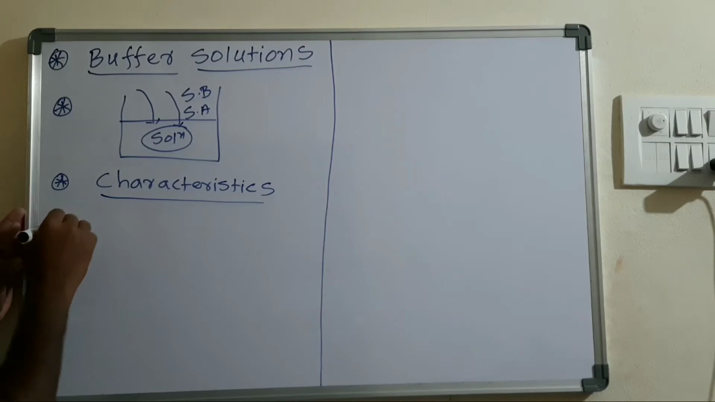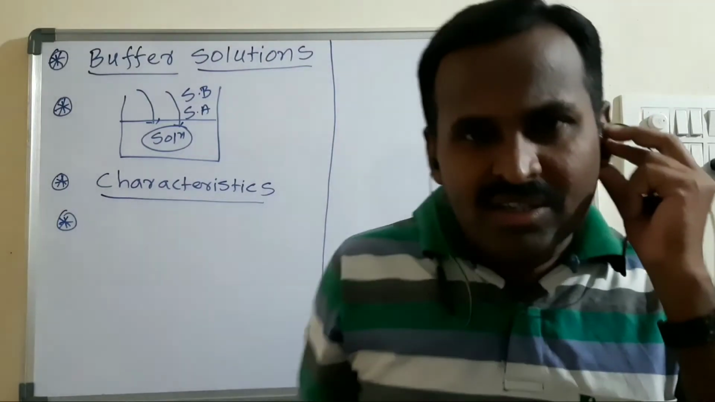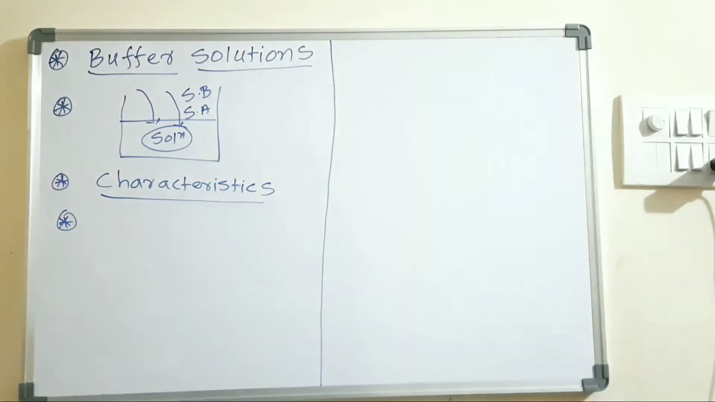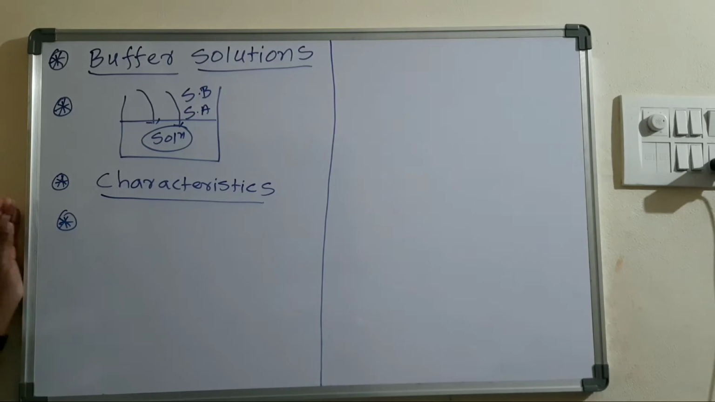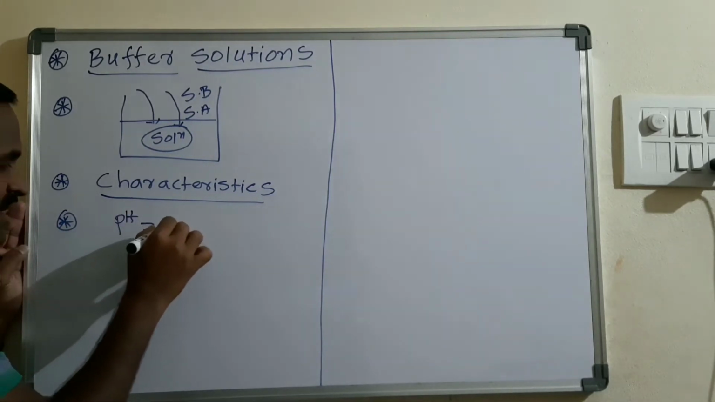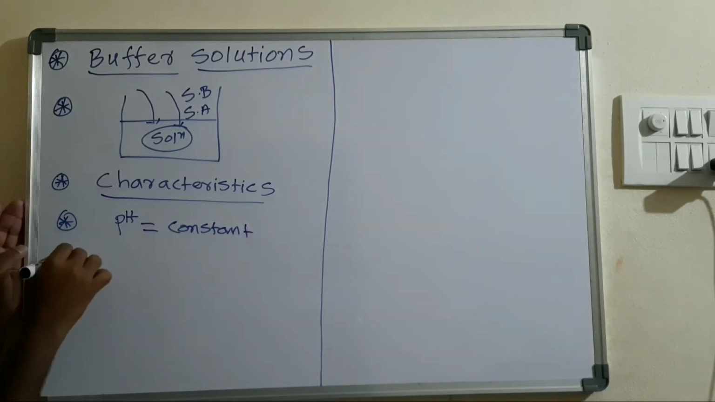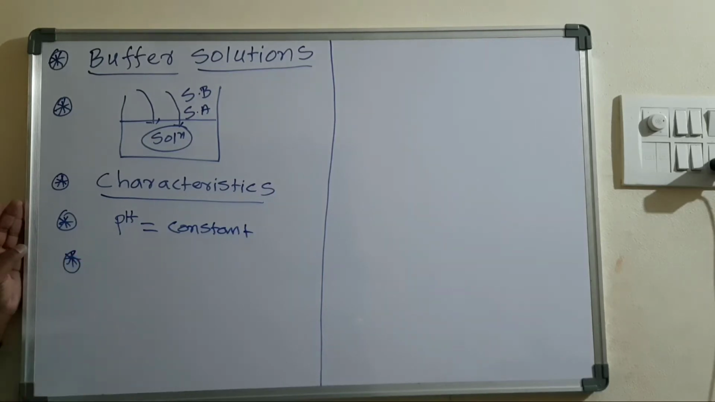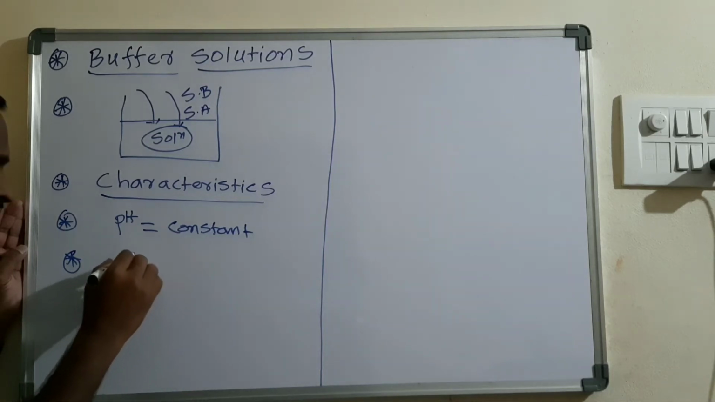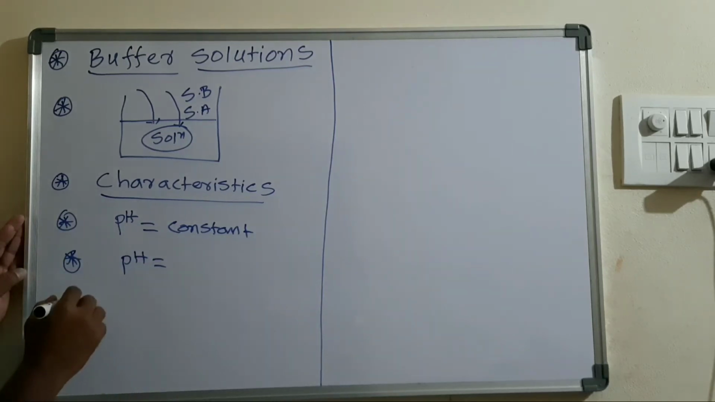The first characteristic of a buffer solution is that the pH of the solution is always constant. It has some fixed pH value, right? And the next one is on long standing of this buffer solution, the pH remains constant. The pH value again remains constant on long standing of this particular buffer solution.